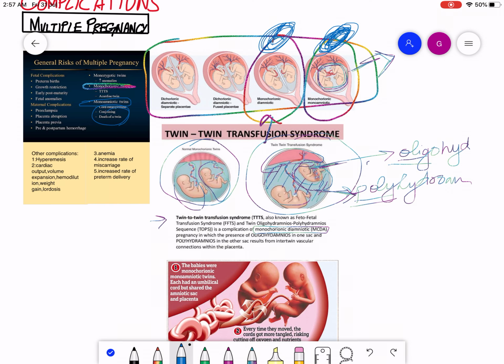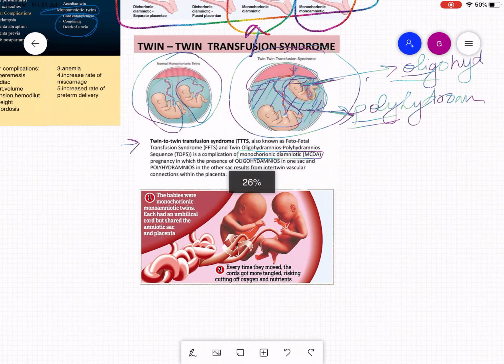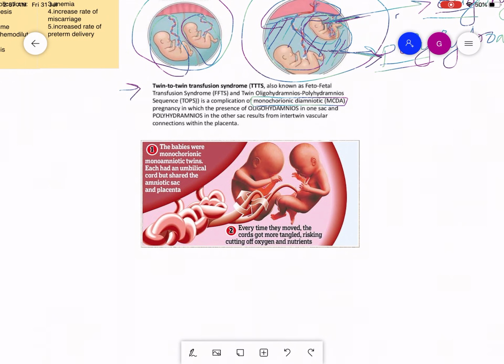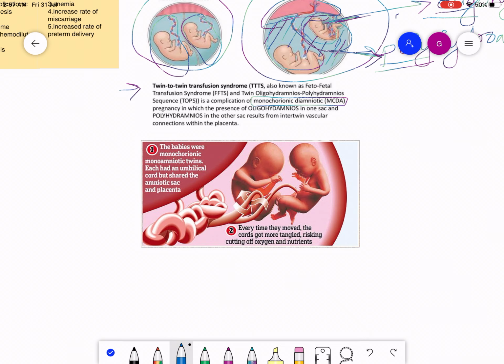So now, how does this cord entanglement occur? I'm going to read this paragraph. The babies were monochorionic, monoamniotic. They were floating in the same fluid. Each had an umbilical cord but shared the amniotic sac and placenta.